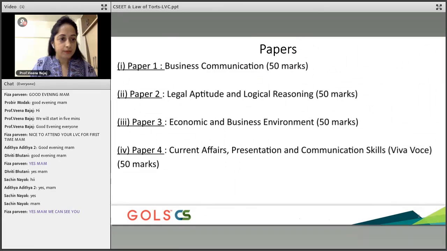Now, this particular paper, which is also called CSEET, is a new thing introduced by ICSI. I don't know how many of you are aware, but the typical pattern of the study course at ICSI is that we have foundation, executive, and then professional, which are also called stage 1, stage 2, and stage 3. Now, I am telling you something which existed before this.